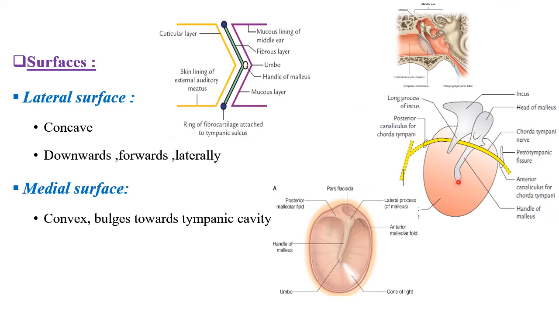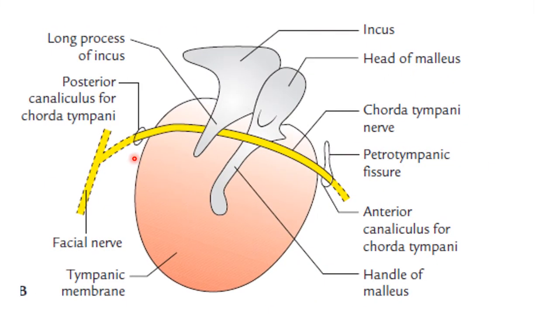Here you can see the enlarged diagram. This is the handle of the malleus and this is the schematic diagram of the tympanic membrane, where you can see the attachment of the handle of the malleus. Here you can see the medial view of the tympanic membrane.